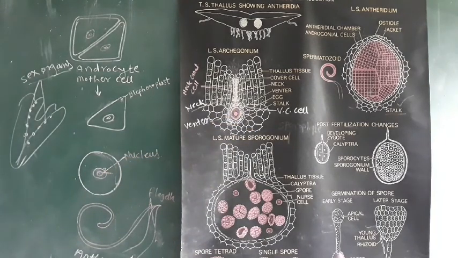After maturation of this archegonium, fertilization can take place. How does fertilization take place?